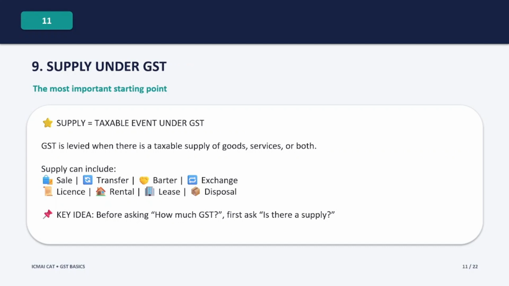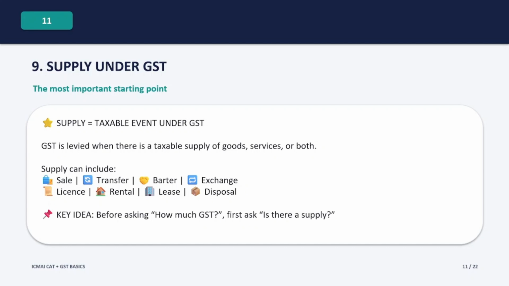Now we are coming to one of the most important concepts in GST, and that is supply. Remember what we said at the beginning: GST is connected with supply. In fact, supply is the taxable event under GST. GST is levied when there is a taxable supply of goods, services or both.